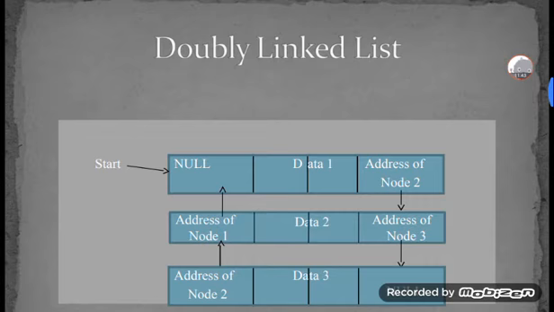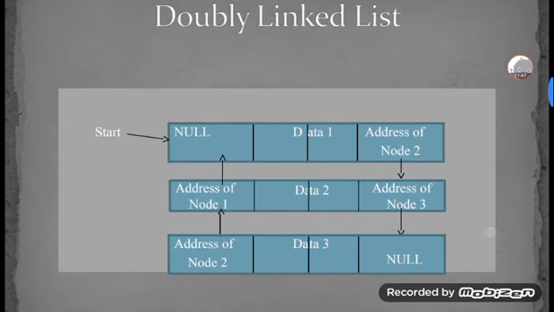After that, the double linked list. In this example, start points to a node with a null previous pointer. Node 1 has data 1, address of node 2, and a null previous address. Node 2 has address of node 1, data 2, and address of node 3. Node 3 has address of node 2, data 3, and a null next pointer. These three nodes are interlinked in the double linked list.